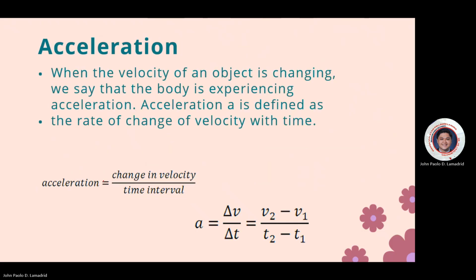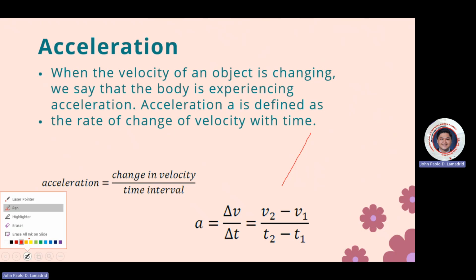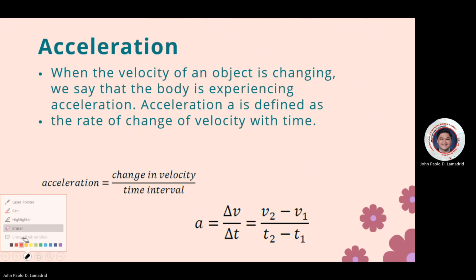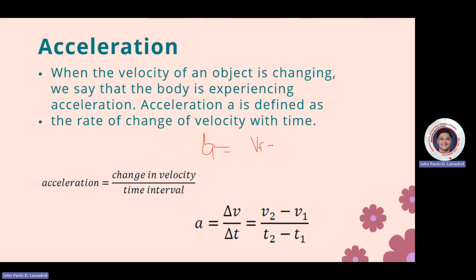Now, when the velocity of an object is changing, we say that the body is experiencing acceleration. Acceleration, a, is defined as the rate of change in velocity with time. Using this formula, we can simplify this one as: acceleration is equal to final velocity subtracted by initial velocity over time. This will be the simplest form: final velocity minus initial velocity over time.